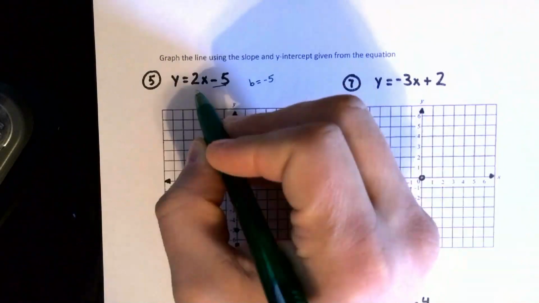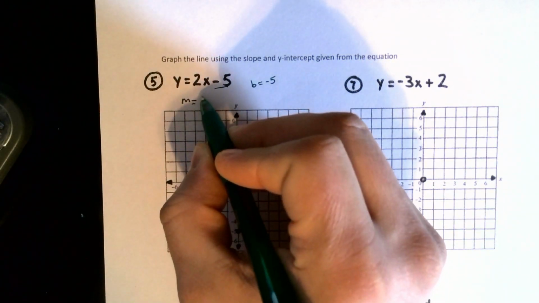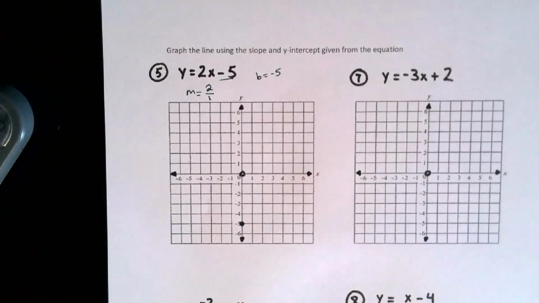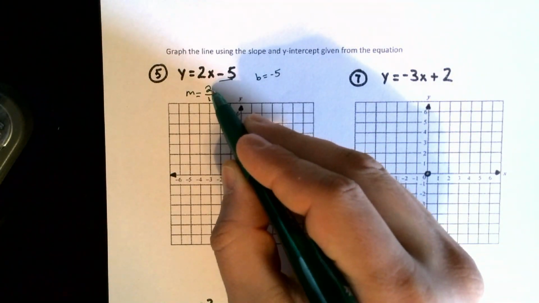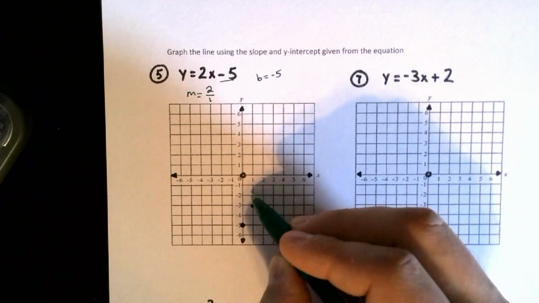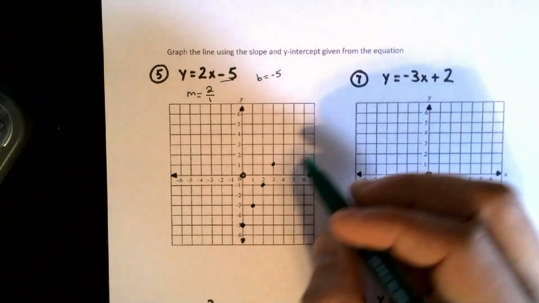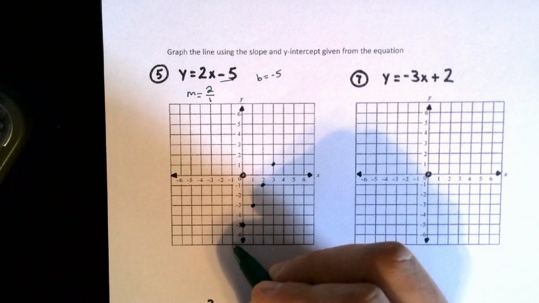And so the last thing here, the slope m is 2. I can make that a fraction by putting it as 2 over 1. That tells me to move up 2 and to the right 1. So I go up 2 to the right 1, up 2 to the right 1, up 2 to the right 1, and I can backtrack by going down 2, left 1.